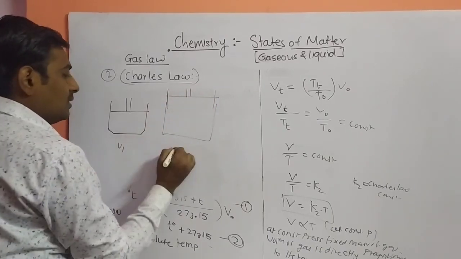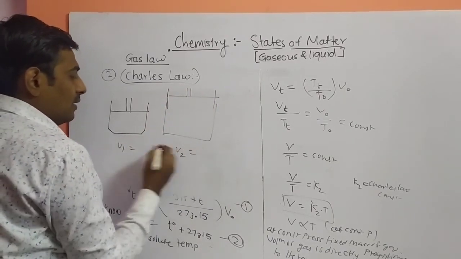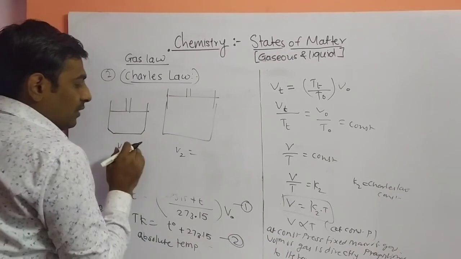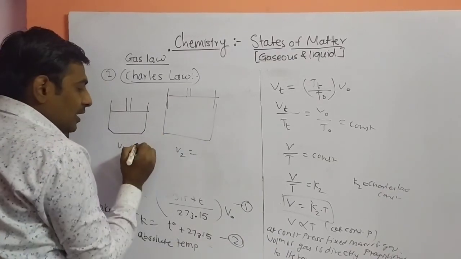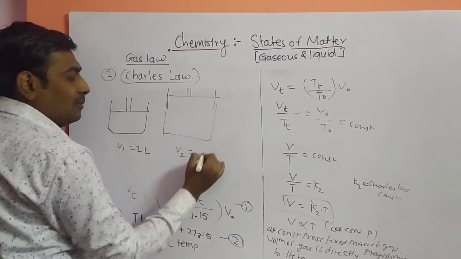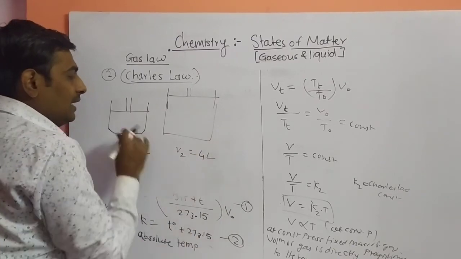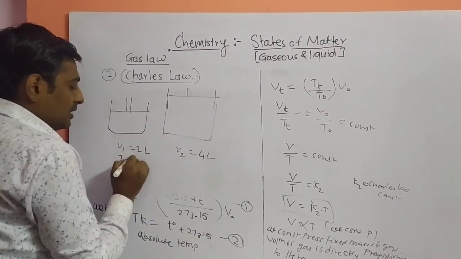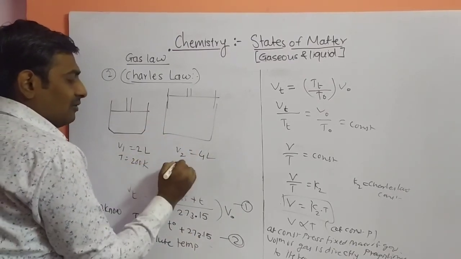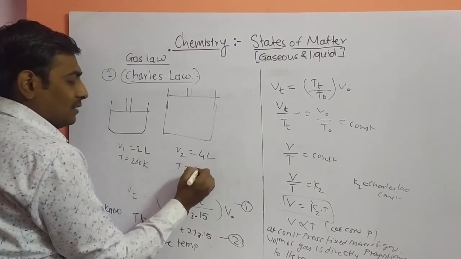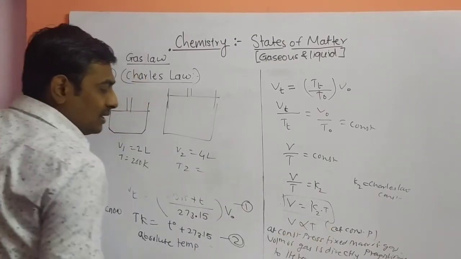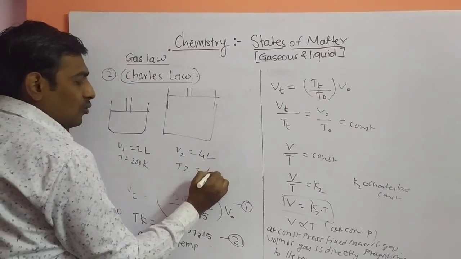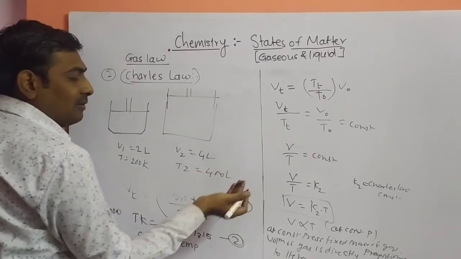This is your V1, this is your V2. V1 is smaller and V2 is larger. If you are taking a 2 liter gas, this will be 4 liters. If your temperature is 200 Kelvin, so what will be the temperature for the final gas? Volume increases, temperature increases. Temperature will be 400 or it will be 600.